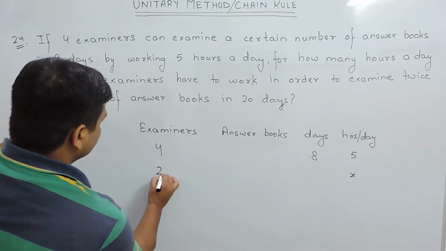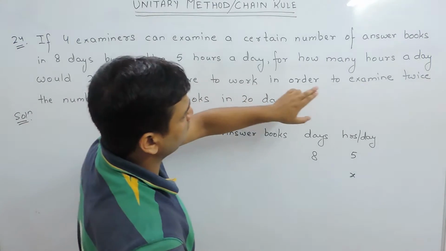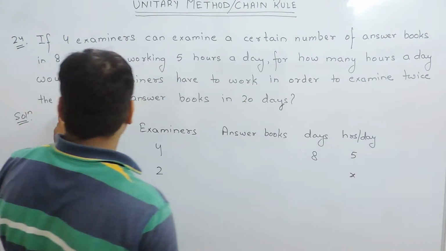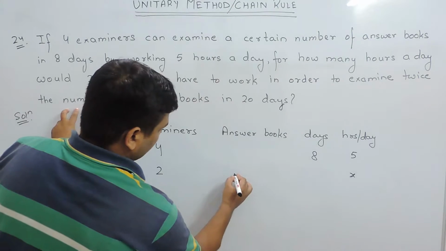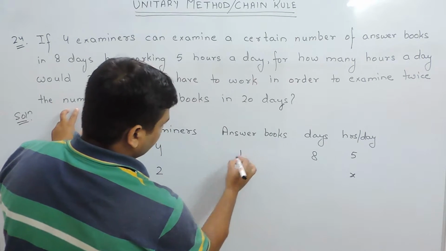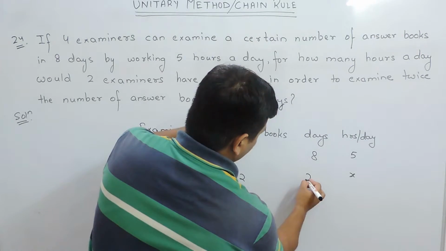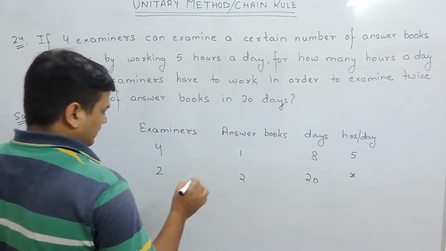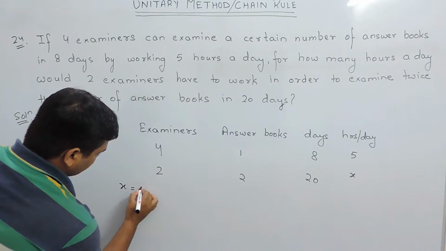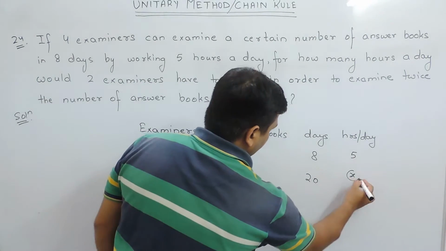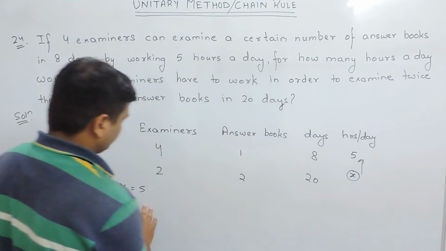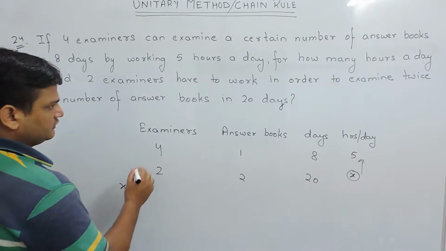Would 2 examiners have to work in order to examine twice the number of answer books? The answer books are twice as compared to the previous one, in 20 days. Now x equals 5. The value above our variable must be written on the right hand side of equal to.